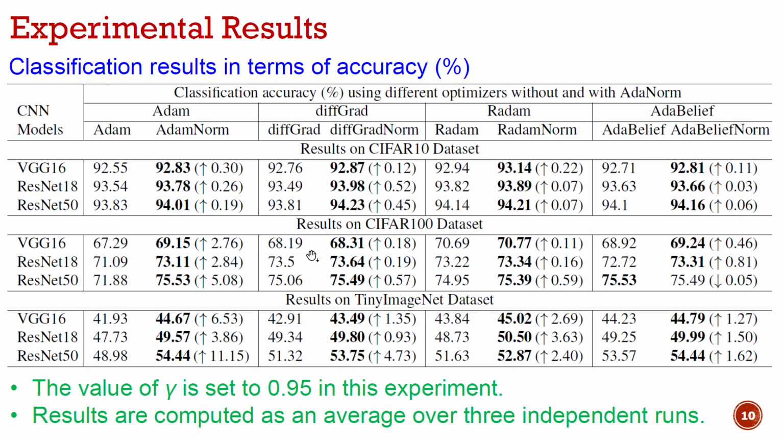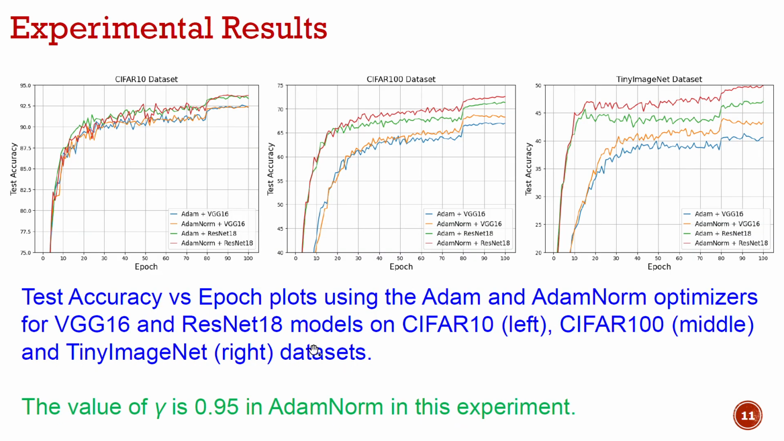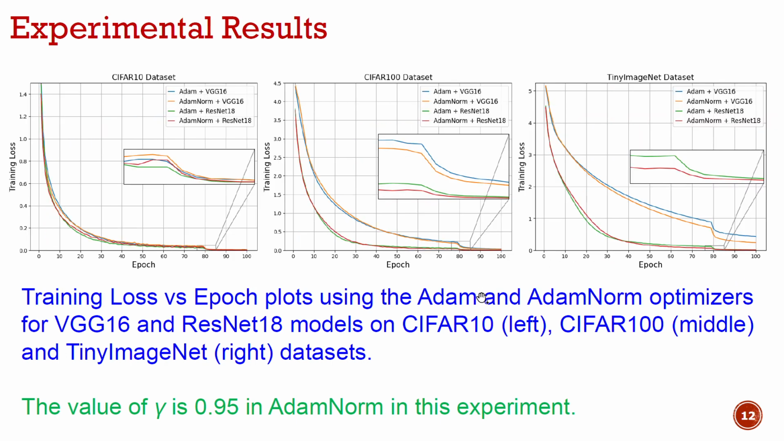So these are the classification results using the Adam, diffGrad, RAdam, and AdaBelief optimizers without and with the proposed gradient norm correction on the datasets CIFAR10, CIFAR100, and TinyImageNet, with three different networks: VGG16, ResNet18, and ResNet50. We find consistent improvement in almost all cases, with higher improvement observed on the TinyImageNet dataset. We also find that this improvement is consistent across different epochs of training, and the same thing is observed from the loss, which is consistently lower for all the epochs of training.